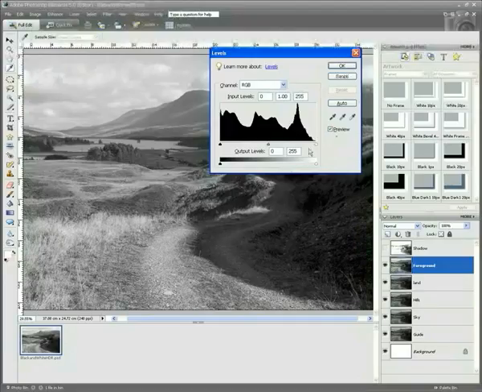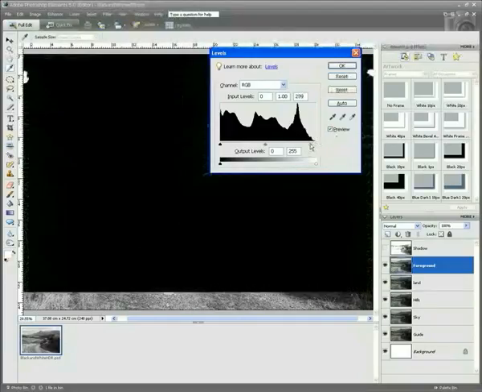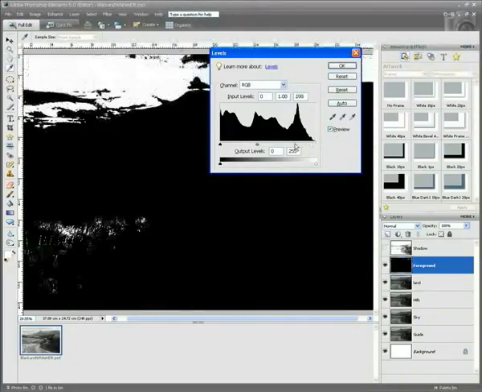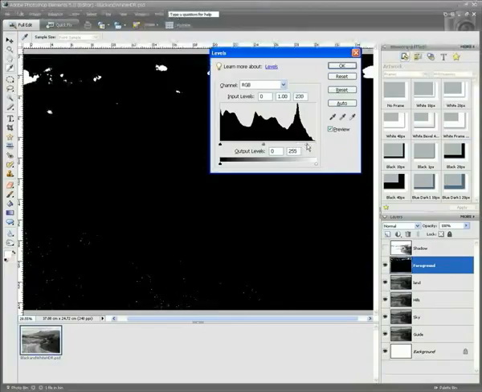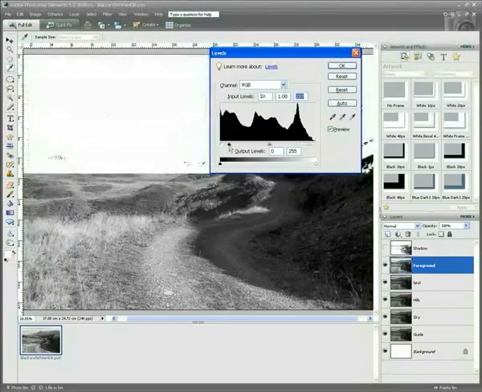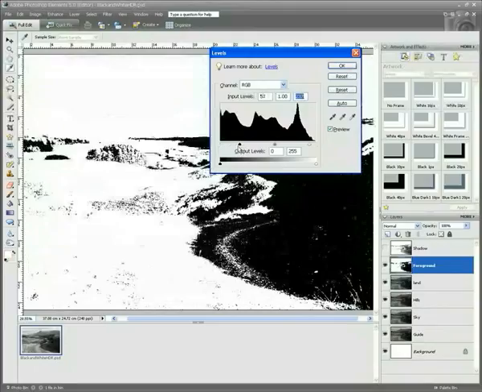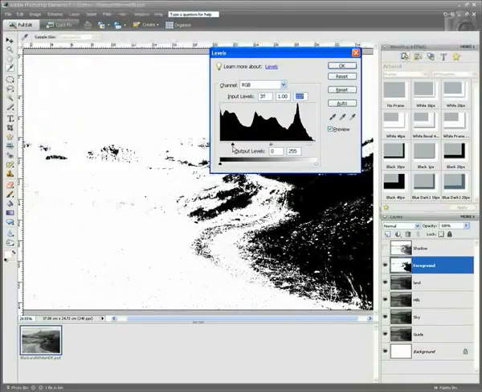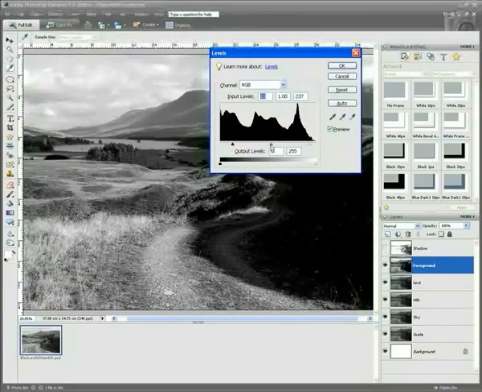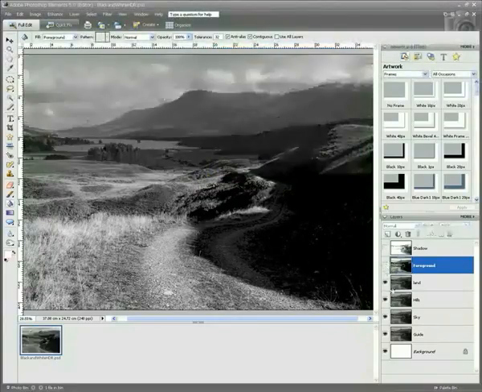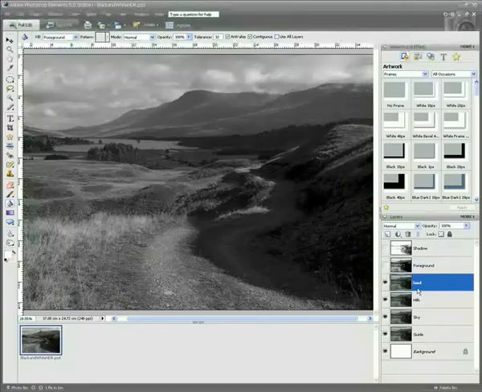Hold down Alt, we'll start off with our highlights, and we can see it takes a little bit of movement before we start to see that threshold clipping. And we'll do the same for the shadows. And what we want to do is just adjust that midtone slider, and we're just going to again increase that shadow area a little bit. Okay, once you've done the foreground, repeat this process for each of those layers.